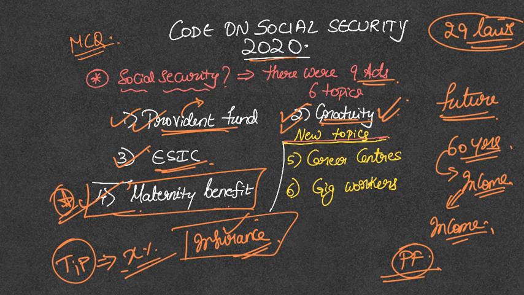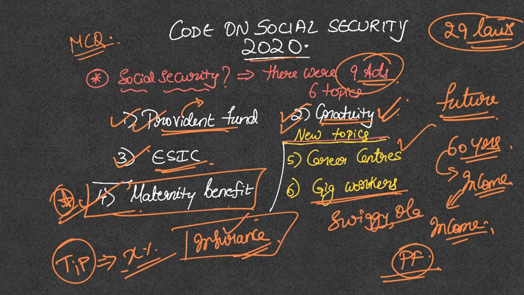Apart from this, traditional areas which these 9 acts deal with, two important topics: one is career centers, which are a revamped version of the erstwhile employment exchanges, and the next one is gig workers. For example, you can take Swiggy, Ola, Uber, all the employees associated with such platforms. They are called gig workers. We'll be discussing them as well. And this is the first time that there is a legal provision for gig workers. So these 6 areas comprise the scope of our study on social security for the EPFO examination.